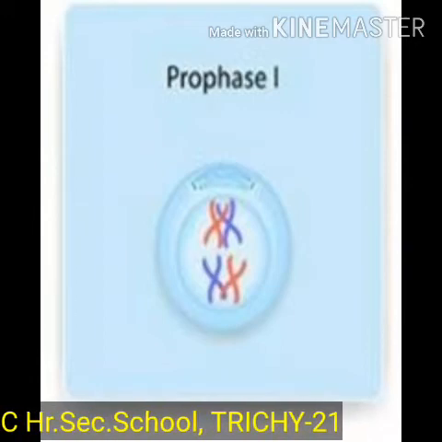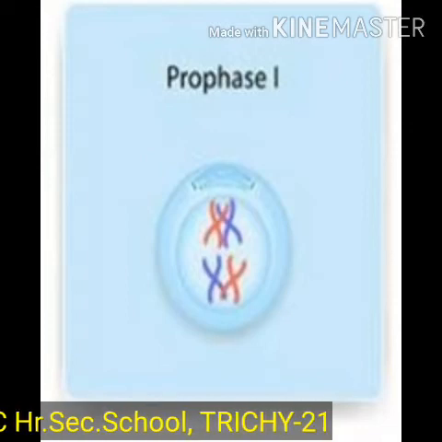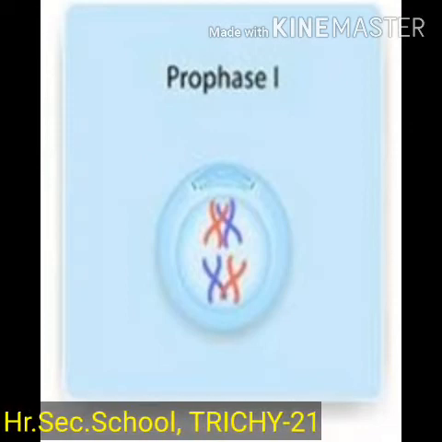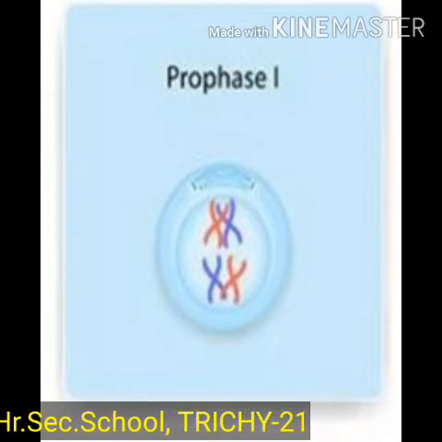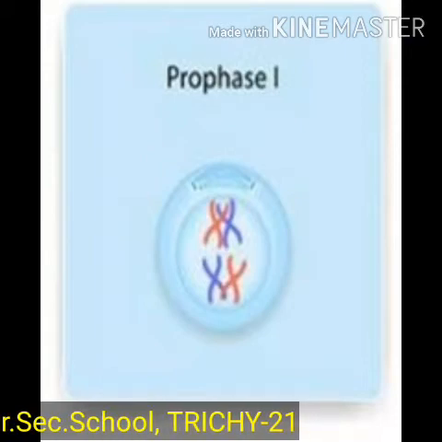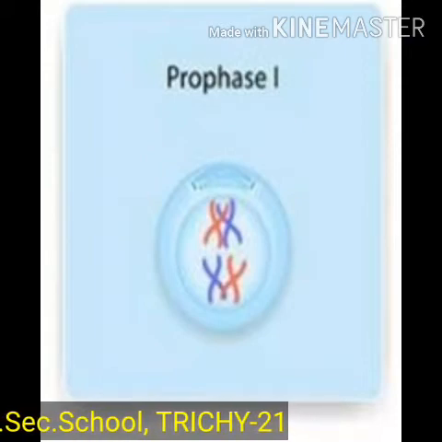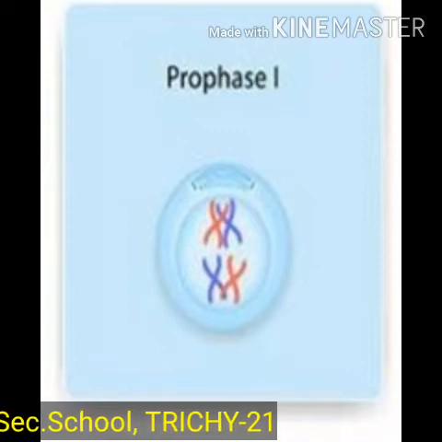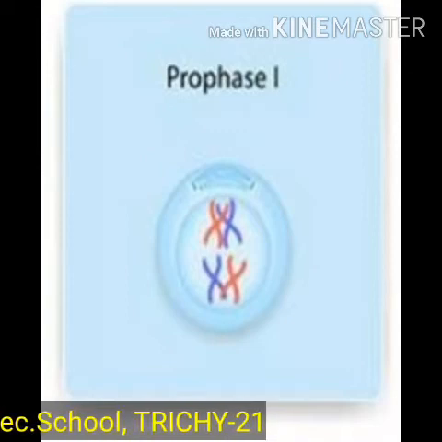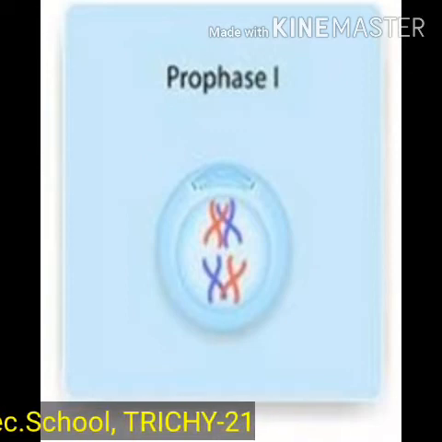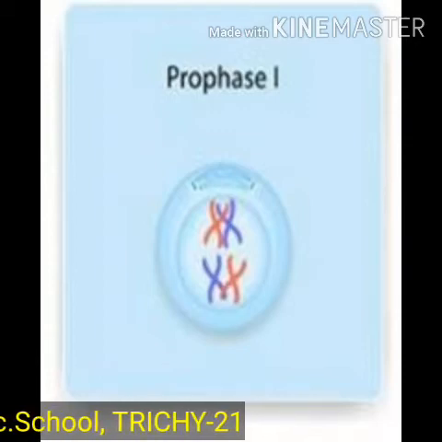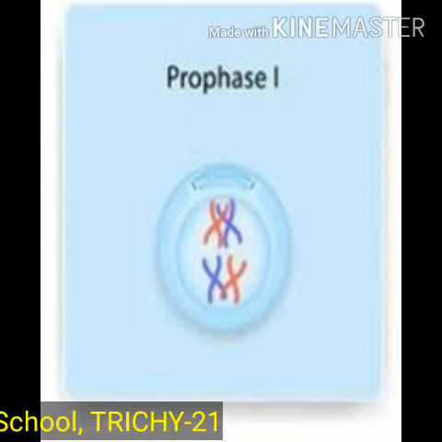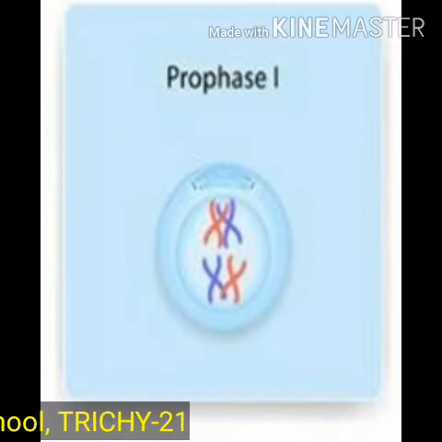Chiasmata begin to move along the length of the chromosome from the centromere towards the end, resulting in terminalization. Diakinesis. The paired chromosomes are shortened and thickened. The nuclear membrane and nucleolus begin to disappear. Spindle fibers make their appearance.